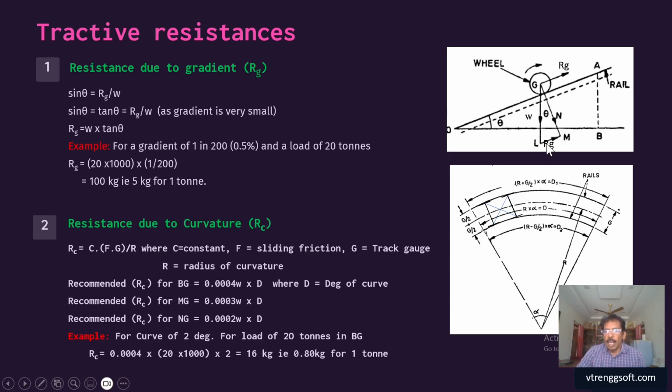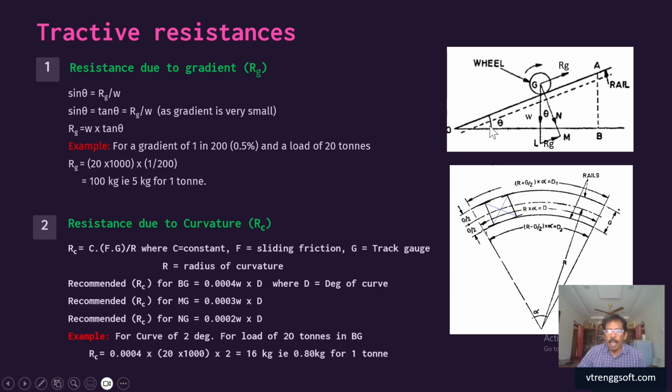We want to know the resistance due to gradient. Let us take sin theta, which is opposite side by hypotenuse. So sin theta equals RG divided by W, where RG is our resistance due to gradient acting along the gradient. But for approximation, tan theta equals sin theta, because the angle for a gradient like 1 in 200 is very negligible.